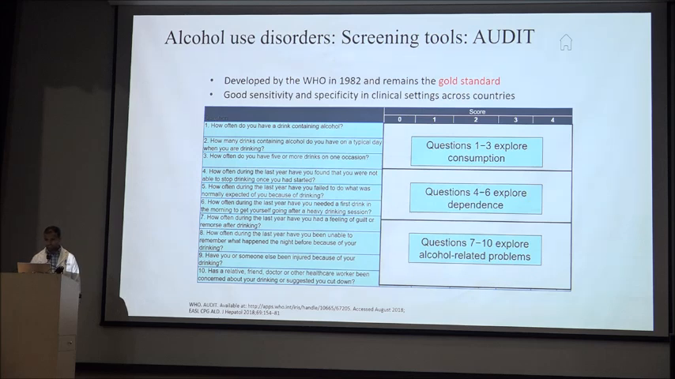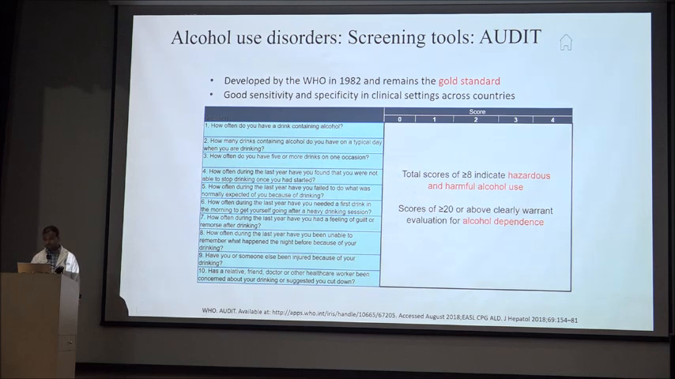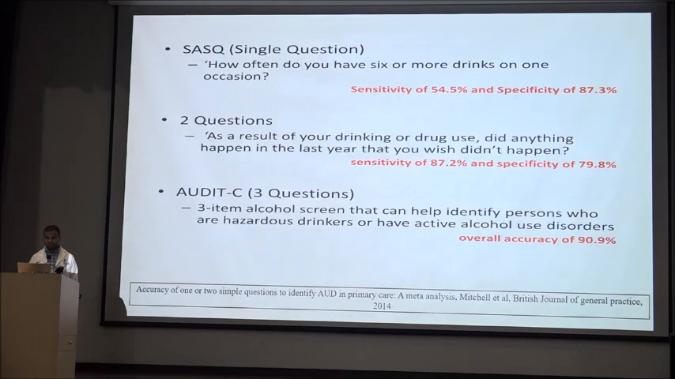So what is the AUDIT score? It is a screening tool for alcohol use disorder, and this is a gold standard because it has good sensitivity and specificity. It contains 10 questions, and each question has a score of 0 to 4. Questions number 1 to 3 explore consumption, questions 4 to 6 explore dependence, and questions 7 to 10 explore alcohol related problems. Those who have a score of 8 or more indicate hazardous and harmful alcohol use, and a score of 20 or more need evaluation for alcohol dependence.